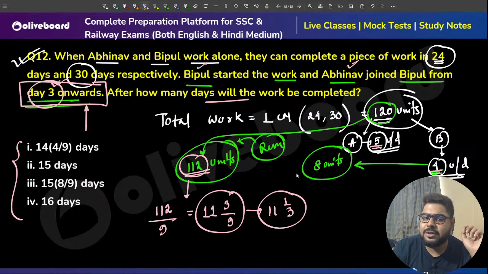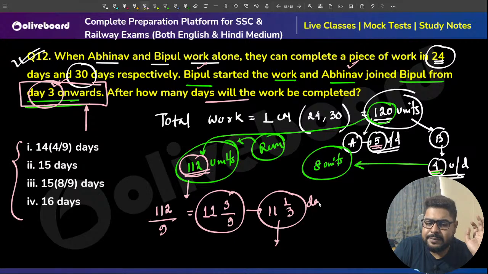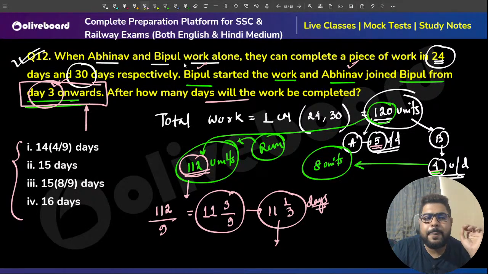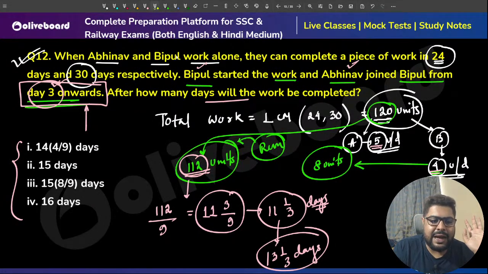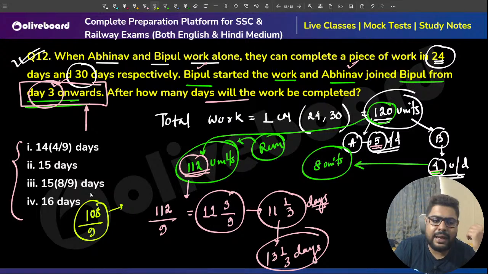Let me cross check also. So the actual answer will be 12 whole 1 by 3 days, plus the first 2 days B worked. So that will be 14 whole 1 by 3 days. But I guess they are doing it like this, let me just check. So 12 units will be gone, so 108 by 9. They are doing it like this, 12. So 12 plus 3, 15 days, I guess, is your answer in the mock.